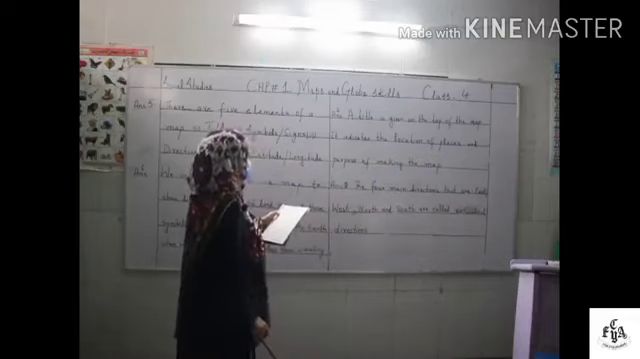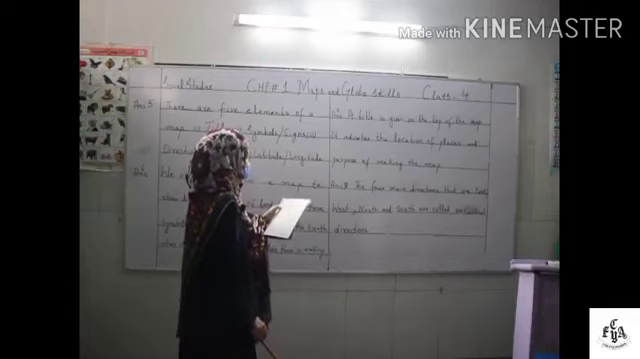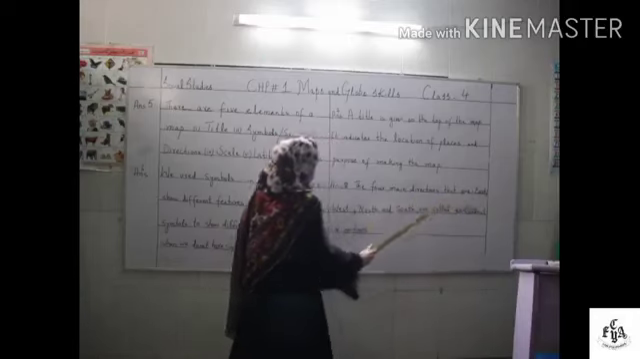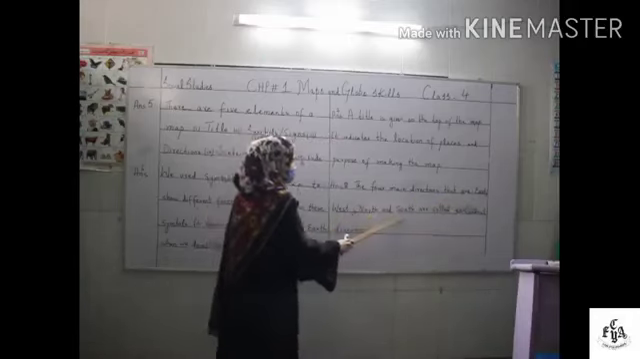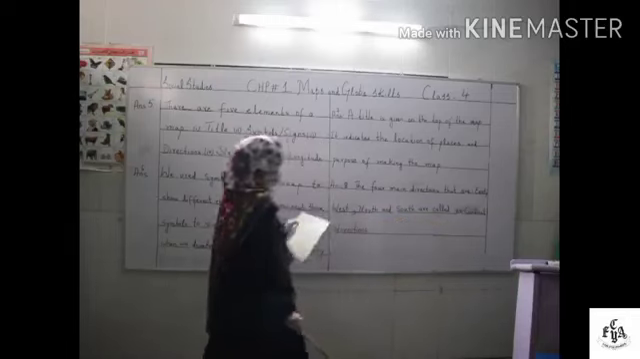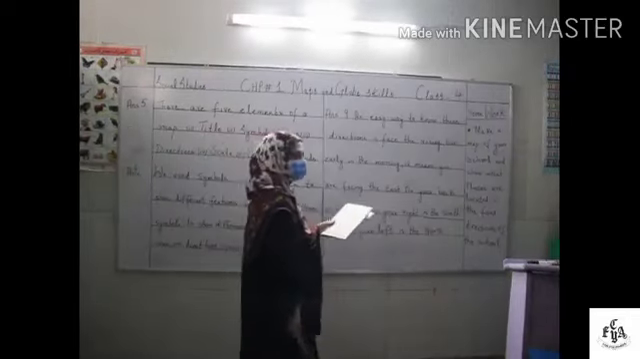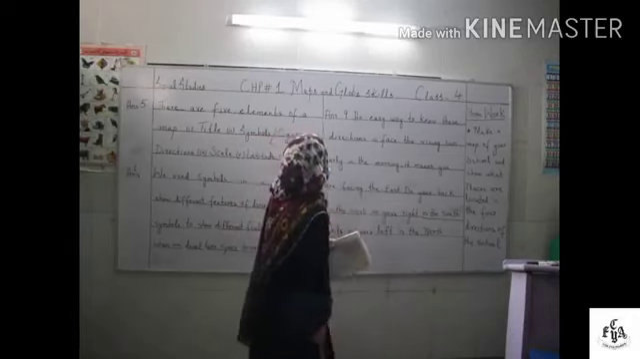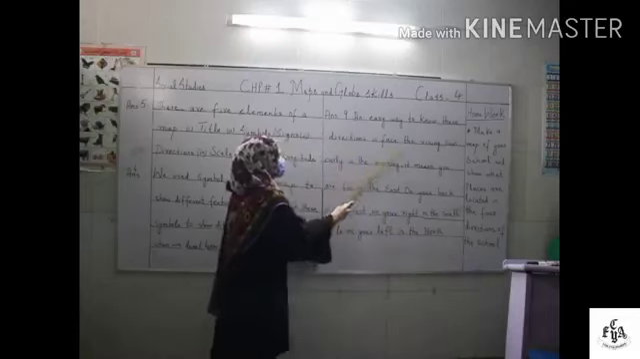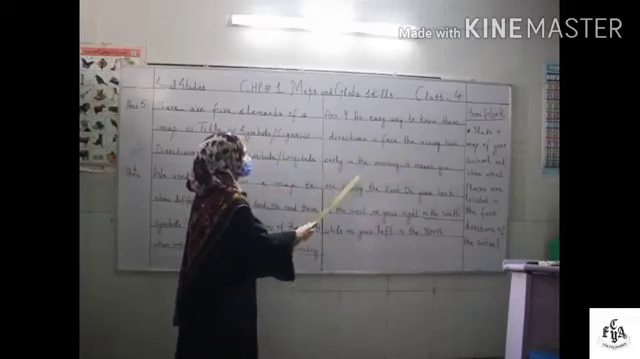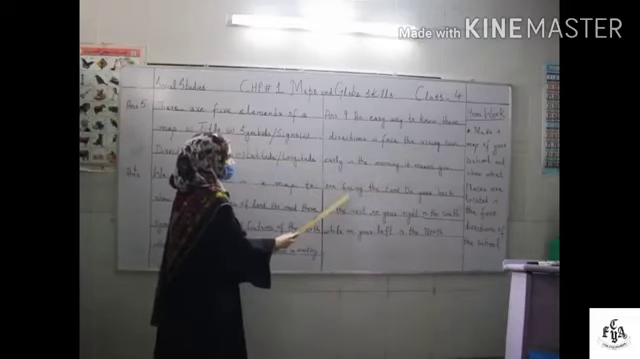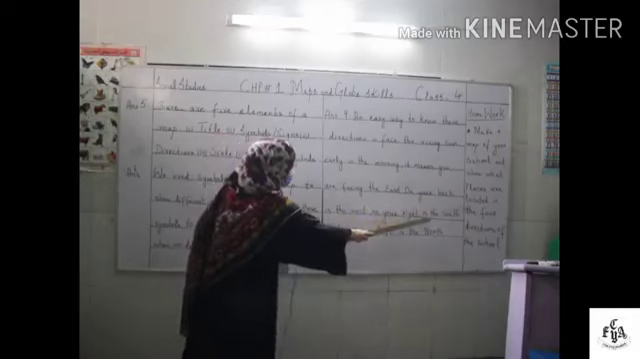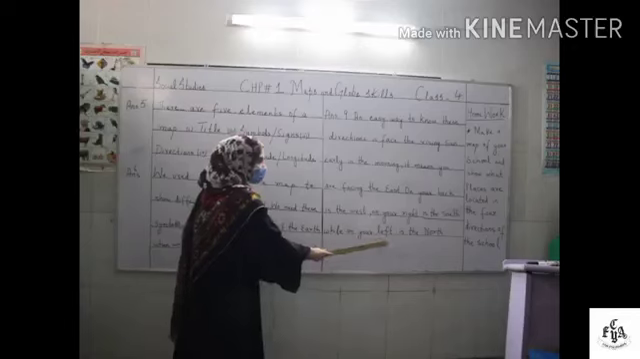Question number 8. What is meant by the cardinal directions? The 4 main directions that are east, west, north and south are called cardinal directions. Number 9. Answer. What is the easy way to know directions? An easy way to know these directions is to face the rising sun early in the morning. It means you are facing the east. On your back is the west. On your right is the south, while on your left is the north.